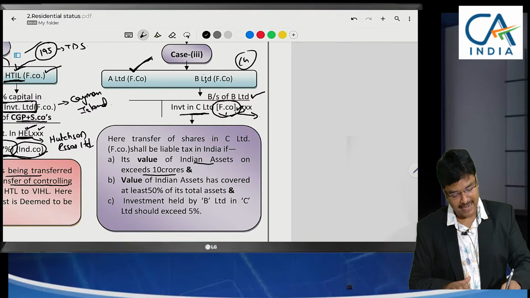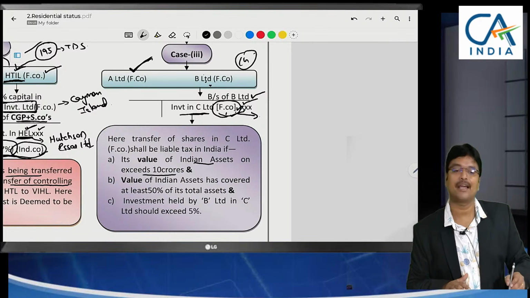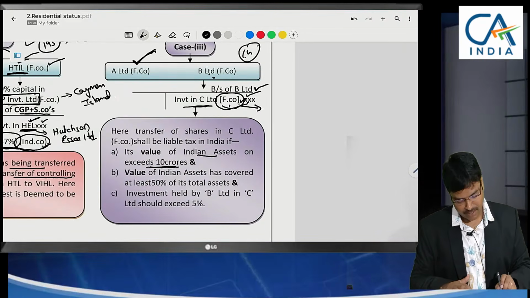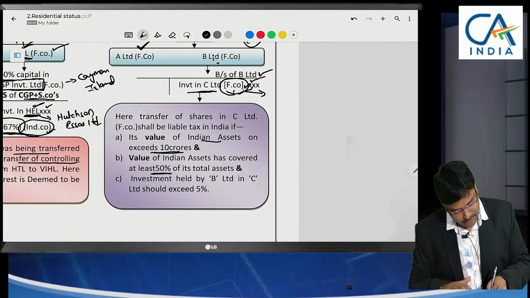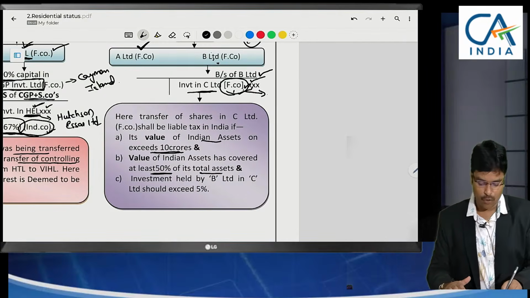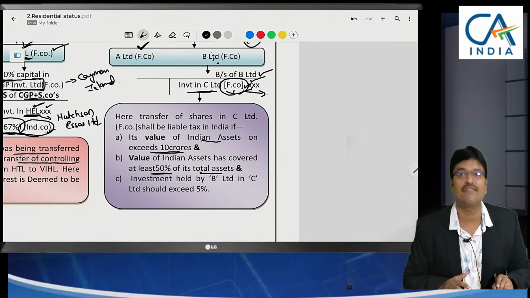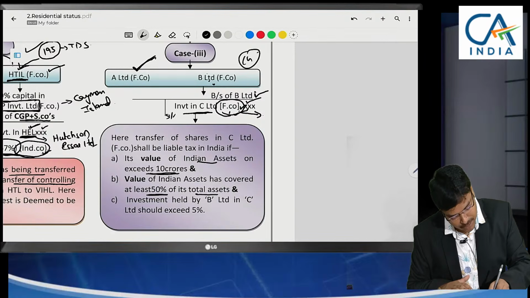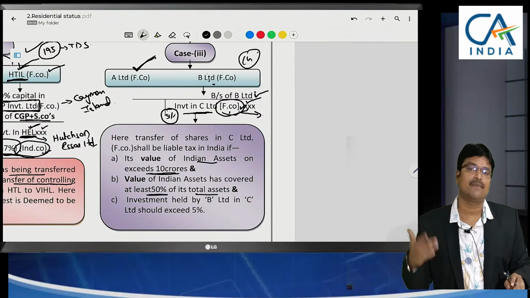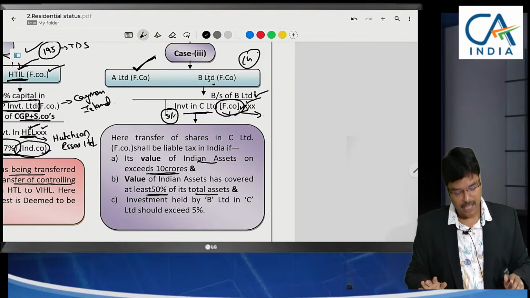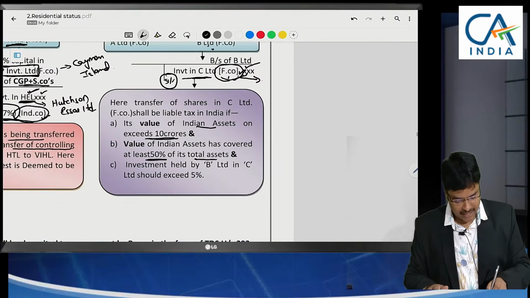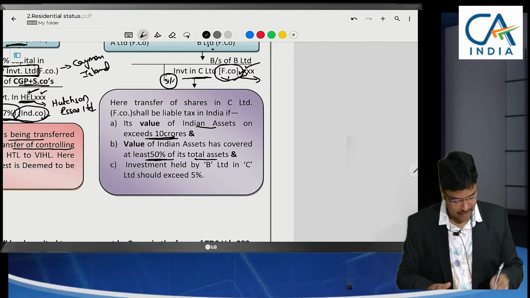The capital gain arising to B, is it taxable? Yes. Even though he is selling foreign company shares, that foreign company is having 10 crores value of Indian assets in India, and it is covering 50% of its total assets. Out of total assets of the foreign company, 50% of the assets were in India. And this investment by B Limited in C Limited is minimum 5%. For less than 5%, it is negligible, don't follow this concept. Minimum 5% of shares were held by B Limited in C Limited, and assets value greater than 10 crores and it is covering 50%.